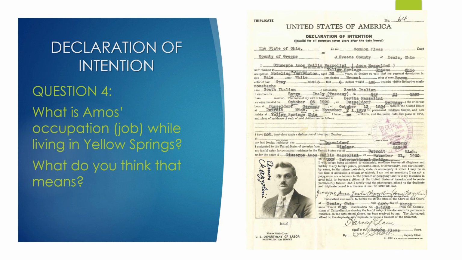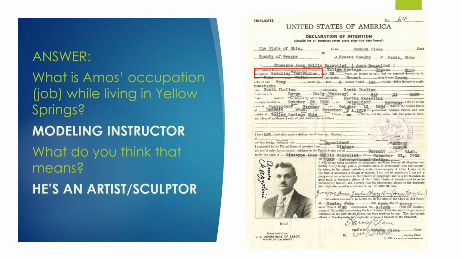Question number 4. What is Amos's occupation? So what's his job while living in Yellow Springs? And also, what do you think that means? So Amos lists his occupation as a modeling instructor.